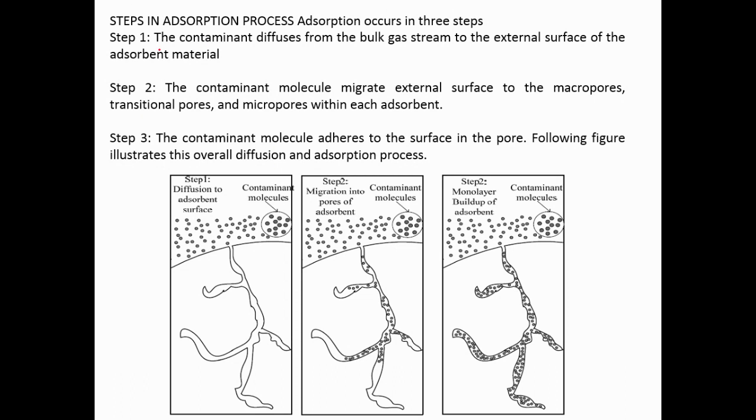What are the steps? First, the contaminant diffuses from the bulk gas to the solid surface. Next, the gases are transferred from the external surface to the micropores, so that they can enter the inside of the material.